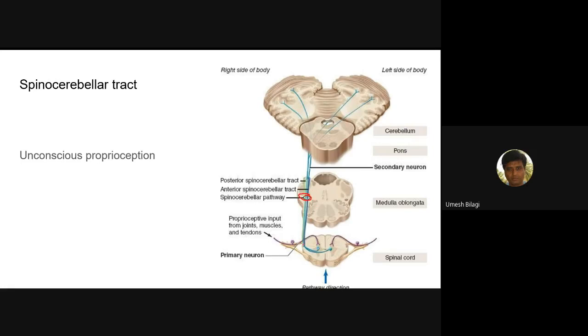Actually, it has bilateral representation. It contains fibers on the opposite side also, going and ending on this side, and it goes to the cerebellum. There are two types of spinocerebellar tract, anterior and posterior. Both of them are bundled and called the spinocerebellar pathway. It gets input bilaterally.